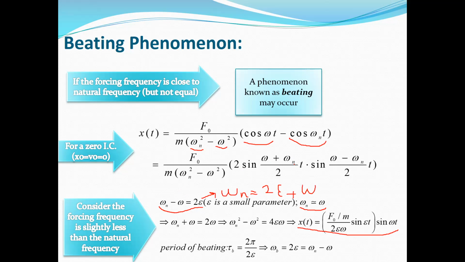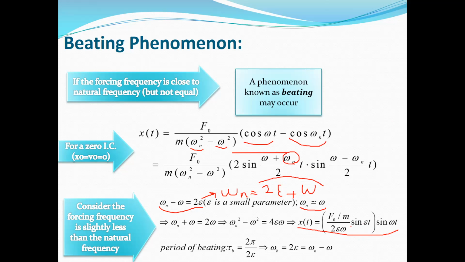So you will have omega plus 2 epsilon plus omega, so it will be 2 epsilon plus 2 omega divided by 2. Then you can simplify this term, and it will be omega plus epsilon. Then you can expand these functions and extract this form for x(t).